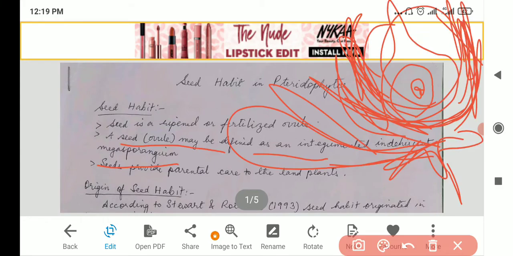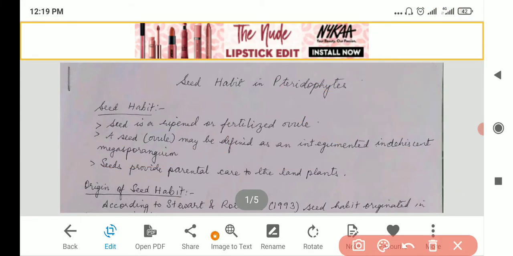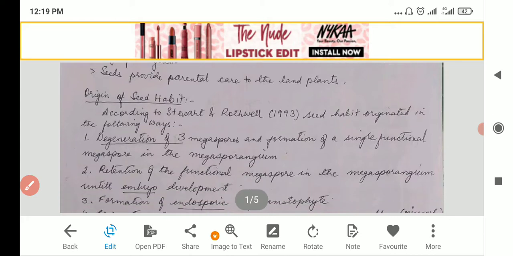So I have described to you, I think it should be clear how to define it: integumented, indehiscent megasporangium. Then the seed provides parental care to the land plants. The seed protects, it gives the parental care.